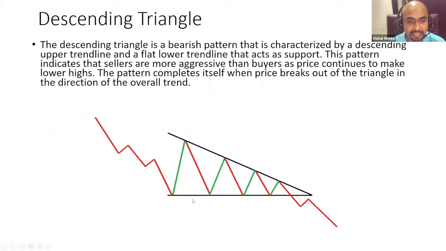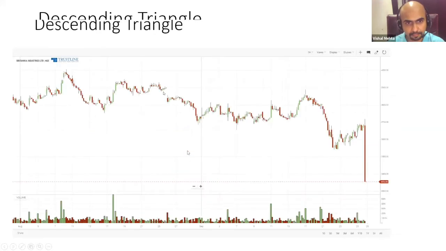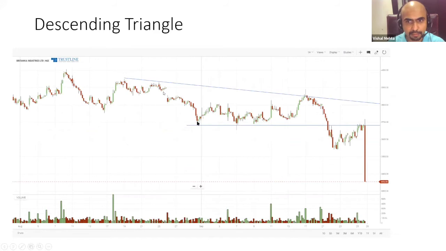Now, what is a descending triangle? A descending triangle is exactly the opposite of the ascending triangle. Now, bulls are holding on to their side. Buy, buy, buy, and then they give up. But the bears are getting more and more aggressive. What happened? The price shows resistance, resistance, resistance. Bulls were making lows in Britannia Industries. Support, support, support, breached, breakout, tries to come back. Remember, support once broken becomes resistance. And then we have a big fall.